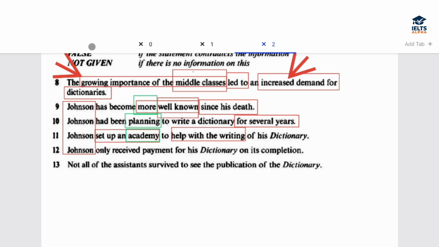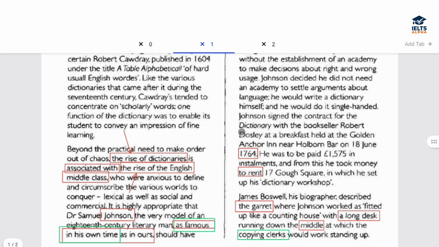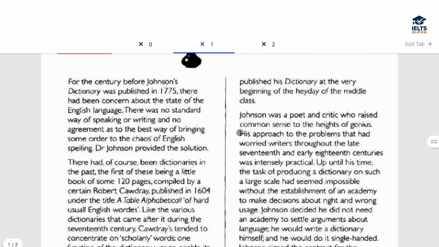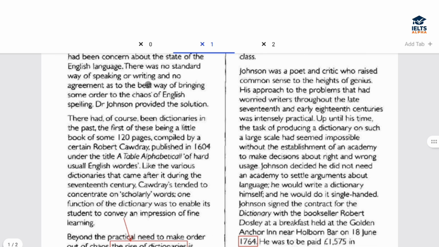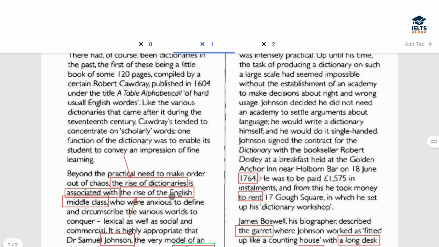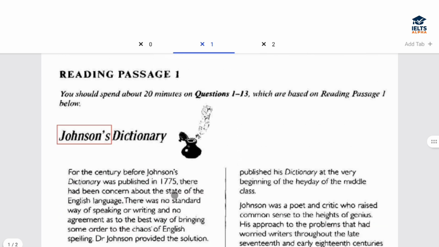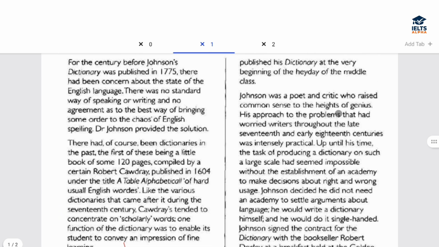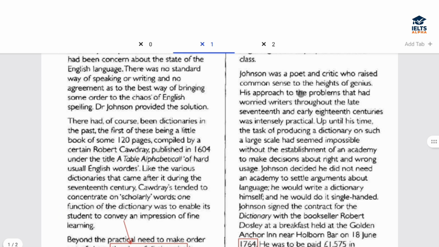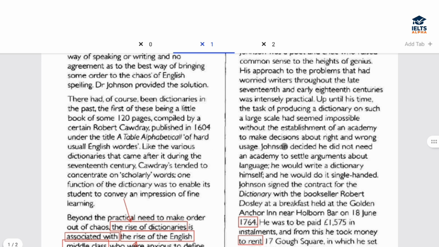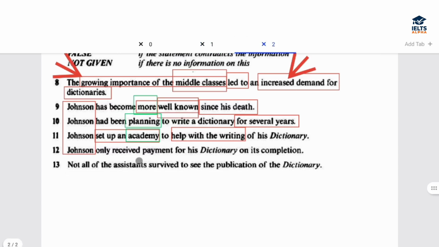Okay, all right, let's see. We have read much of the passage. Academy, academy. Okay, right here I can see something. So in the question they mentioned set up an academy to help with the writing.